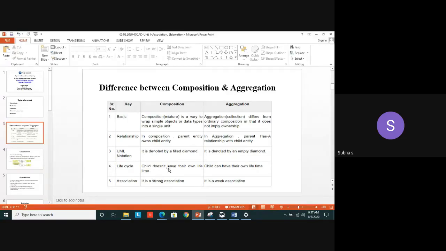With respect to life cycle, in composition the child does not have its own life cycle. But in aggregation, the child can have its own lifetime. It may or may not exist in aggregation. When compared to aggregation, composition is a strong association. So these are the differences between composition and aggregation. A very, very important question. In interviews, in university questions, this kind of question will be asked. If you are aware of OOAD, they will surely ask this: differentiate aggregation and composition.